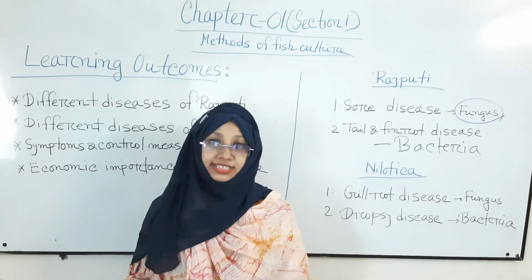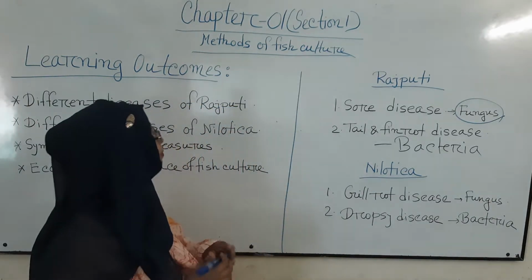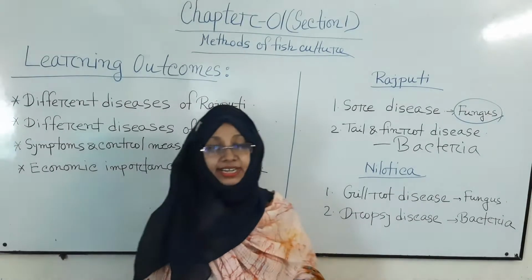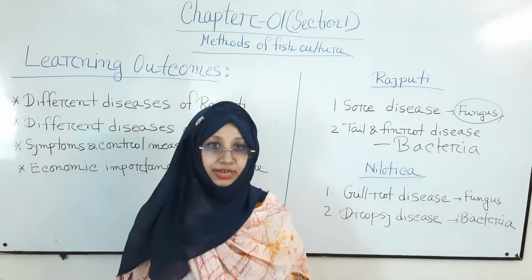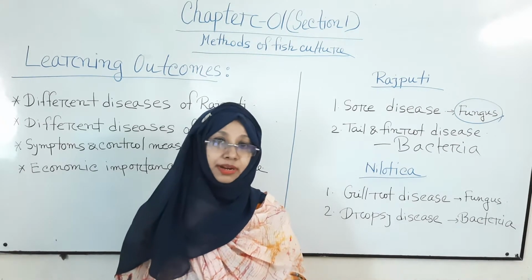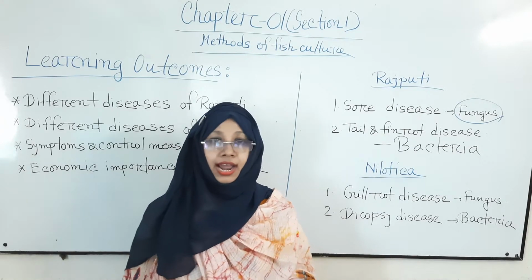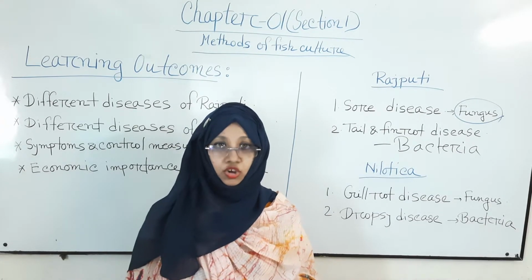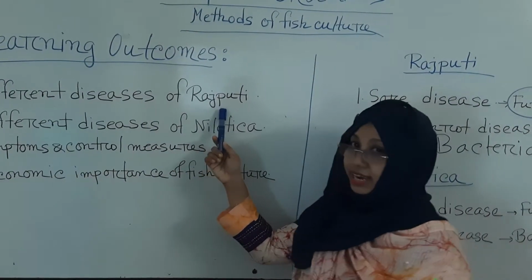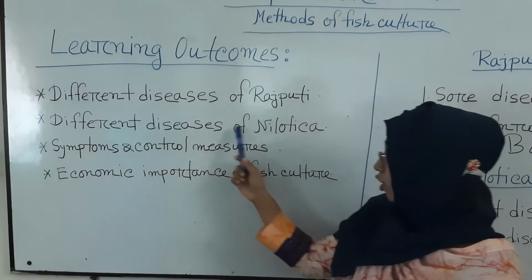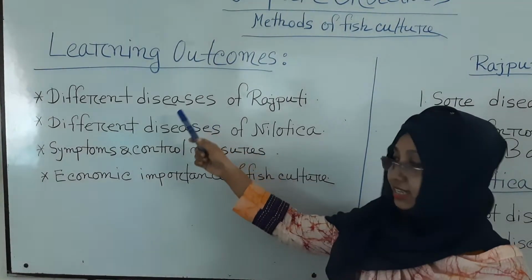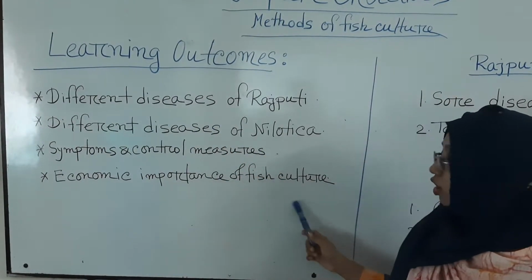Today I am going to discuss chapter number 1, section number 1, that is methods of fish culture from the second paper. This is the first chapter from the second paper, a very easy chapter and the most important chapter of this paper. At the end of this lesson, you will be able to know about different diseases of Rajputi, different diseases of Nilotica, symptoms and control measures of these diseases, and the economic importance of fish culture.